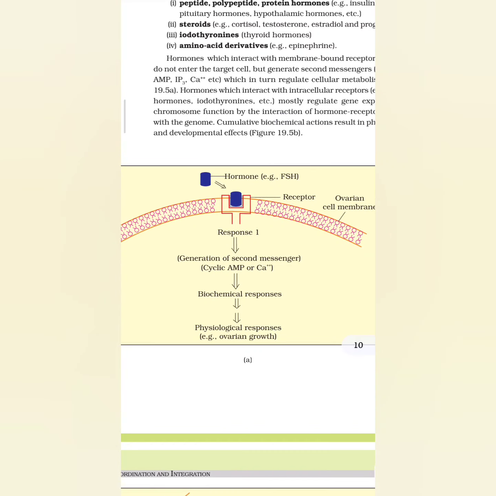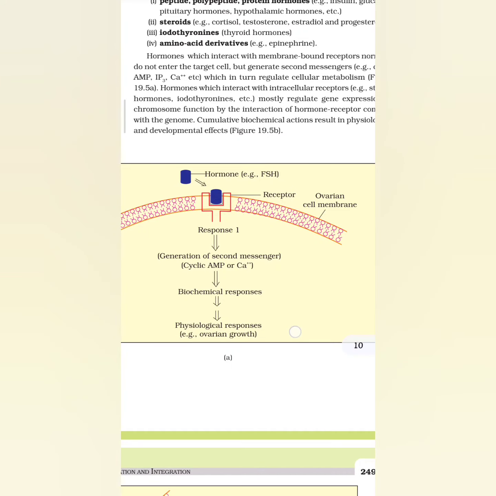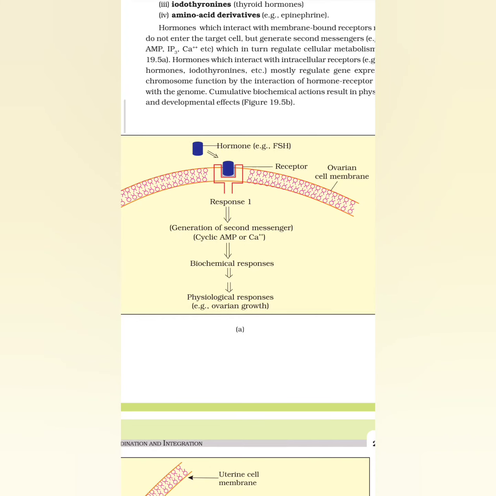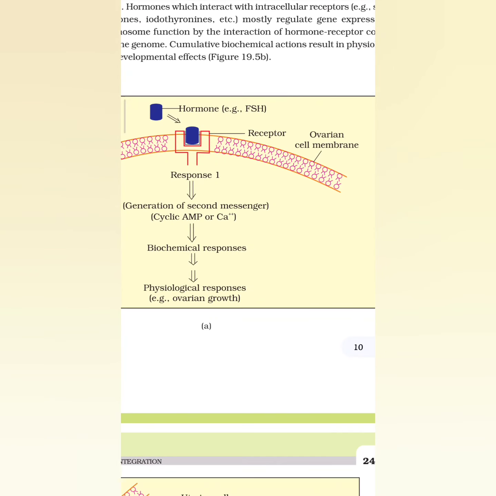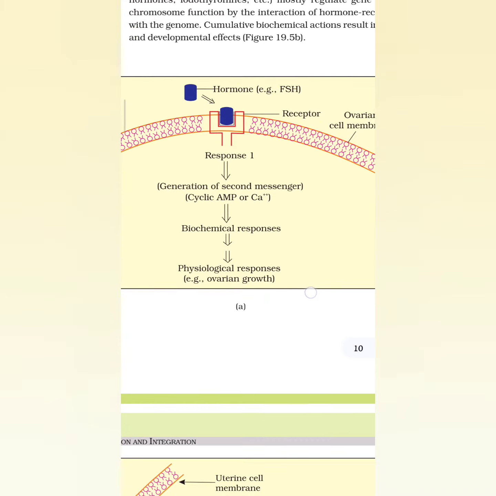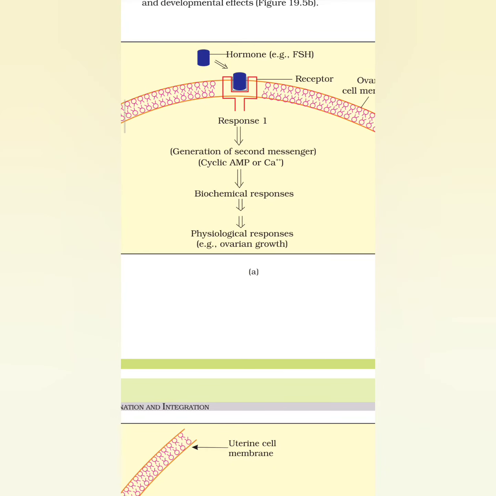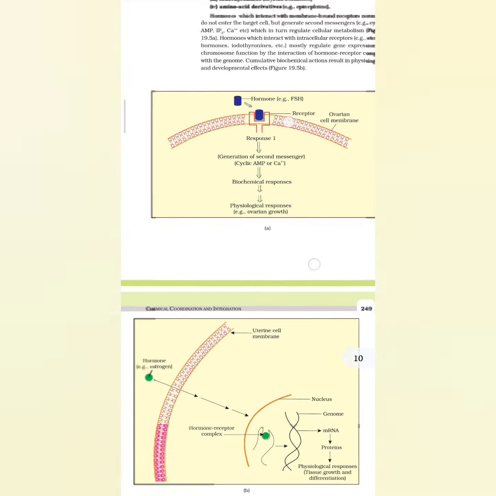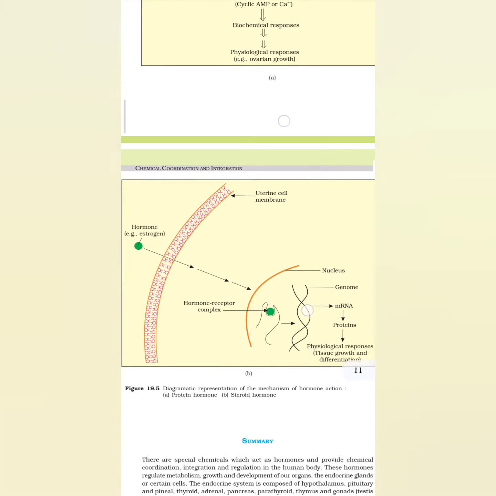In this figure, the hormone is FSH, that is follicle stimulating hormone, which is a protein hormone, and in the cell membrane there is a receptor, which gives response 1, then generation of second messenger, that is cyclic AMP or calcium, then biochemical response, then physiological response, example ovarian growth.